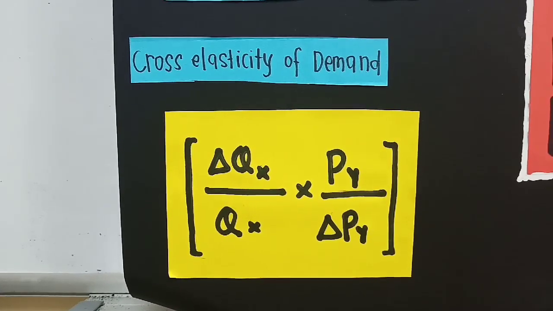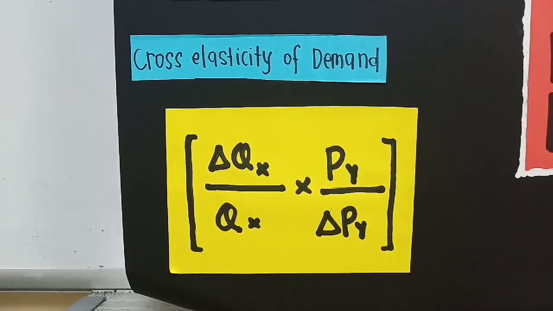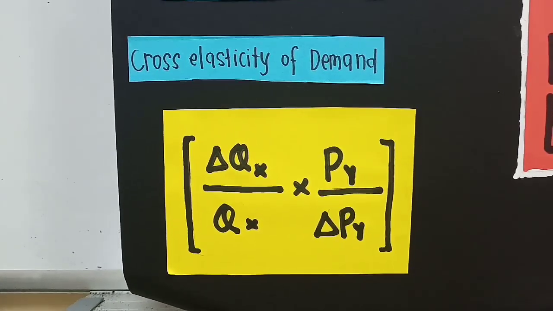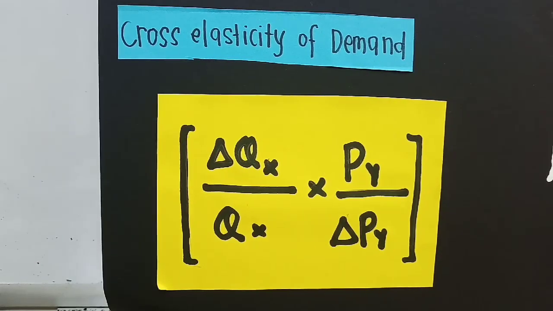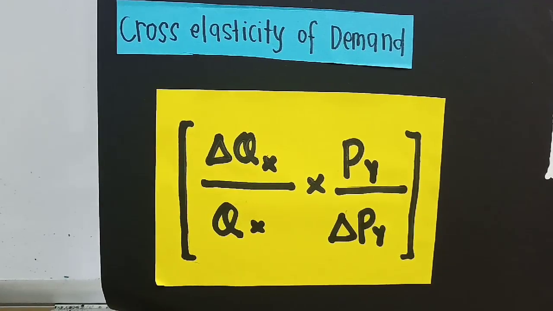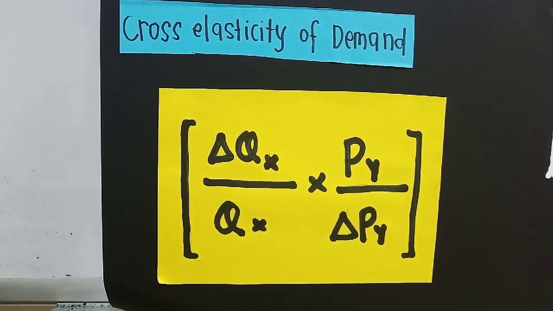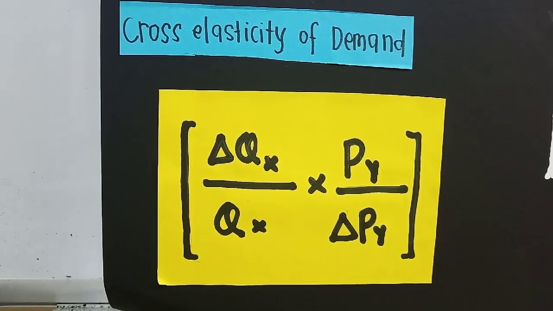Cross elasticity of demand is the ratio of the percentage change in quantity demanded of good X to the percentage change in the price of good Y. The formula is percentage change in the quantity demanded of good X divided by percentage change in the price of good Y.